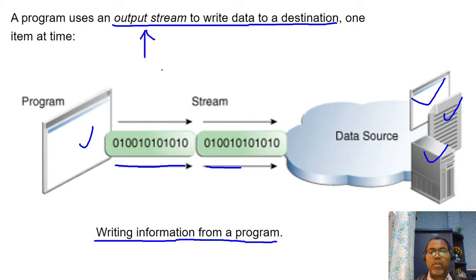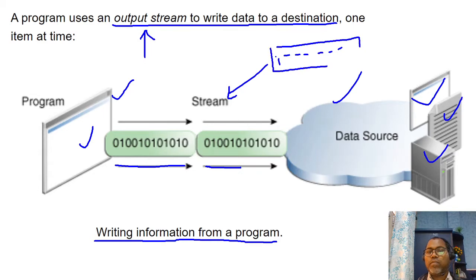Data flows from your program to your data source, and from your data source to your program, in the form of a stream. A stream is a sequence of data. Data may be anything. Generally, data is transferred in the form of binary. All the data is internally transferred in binary format, meaning converted to bytes, like a byte array. This casting and transformation happens automatically at the Java API level.